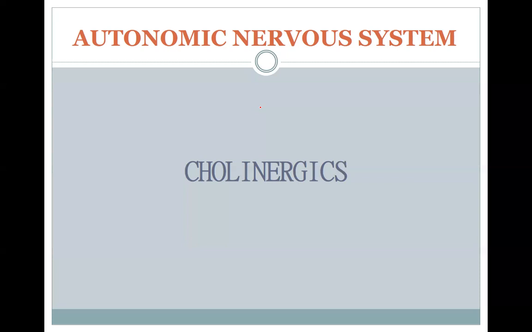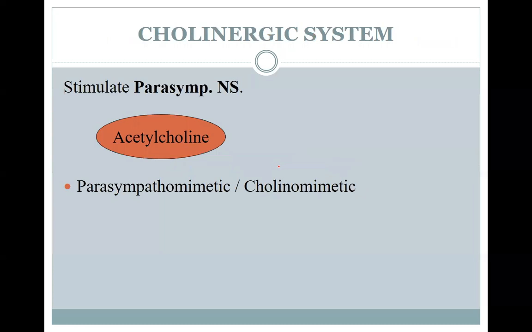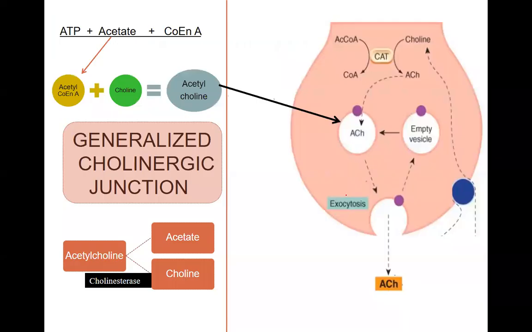So we start with the parasympathetic or the cholinergic system, and the mechanism of action of the various drugs that act on the cholinergic system. We start with the drugs of the cholinergic system, which are labeled as drugs that tend to stimulate the parasympathetic nervous system, or drugs that mimic the action of acetylcholine. So any drug that stimulates the parasympathetic nervous system or stimulates the action of acetylcholine is a parasympathomimetic or cholinomimetic drug.